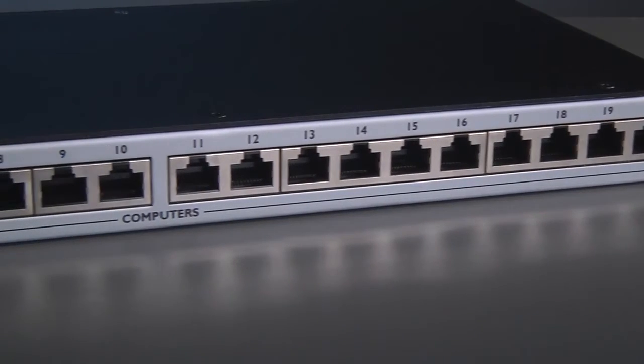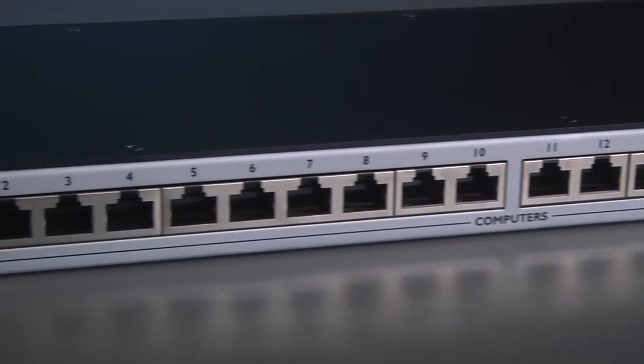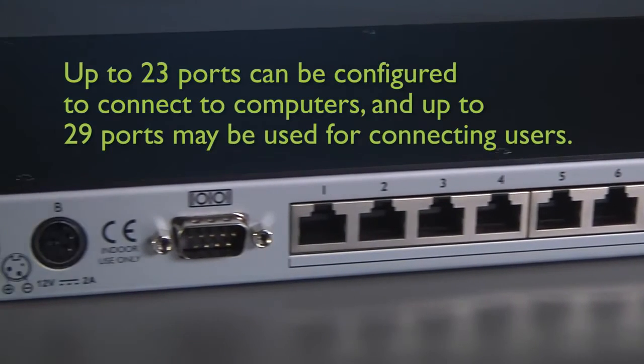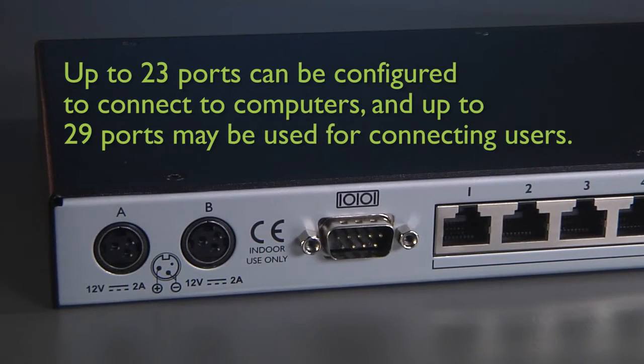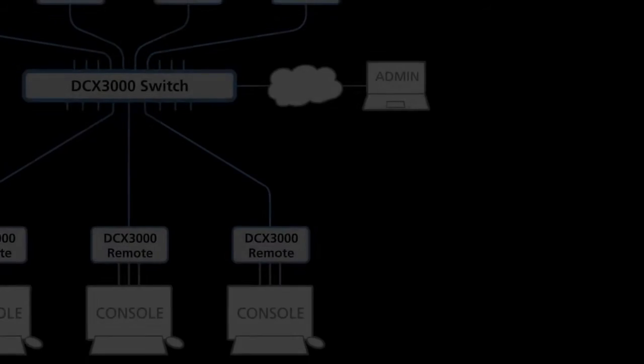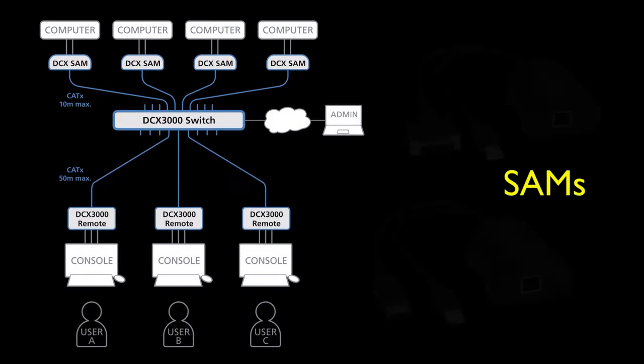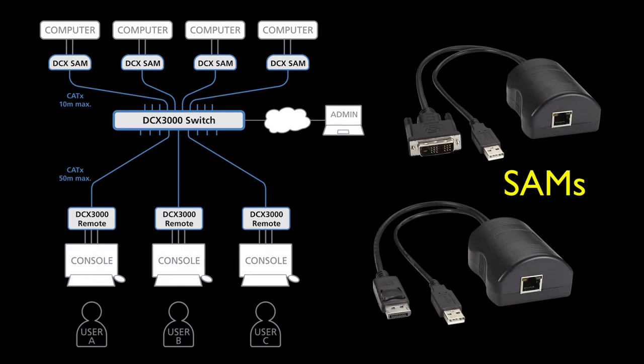It has 30 ports to support several combinations of users and servers. Up to 23 ports can be configured to connect to computers, and up to 29 ports may be used for connecting users. Interface-powered server access modules, or SAMs, extend DVI or DisplayPort and USB signals over standard Cat-X cabling, and servers can be located up to 32 feet, 10 meters, from the switch.